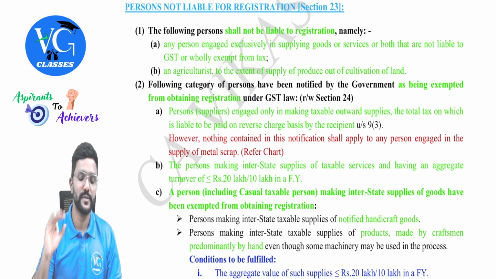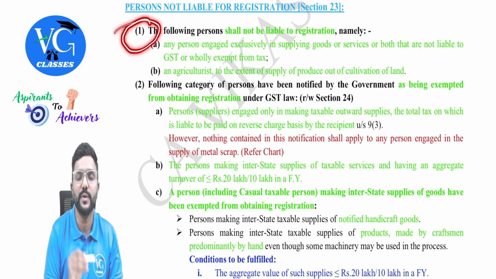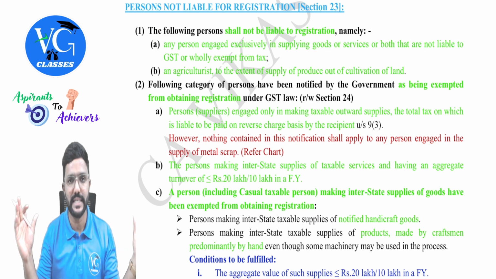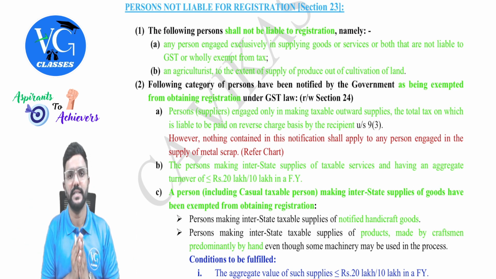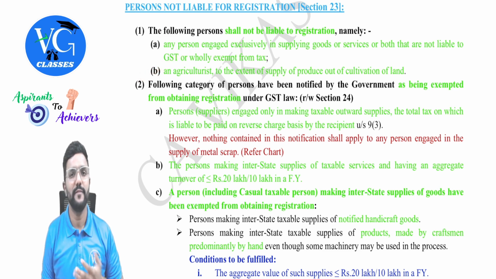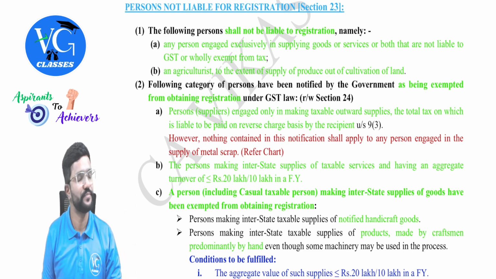Is that clear? Yes. So in simple terms, section 23 subsection 1 is telling, if I am exclusively engaged in supplying the goods or services which is outside the GST or which is exempt under GST, or if I am selling only crops grown by me, then irrespective of my aggregate turnover, no registration, guys.